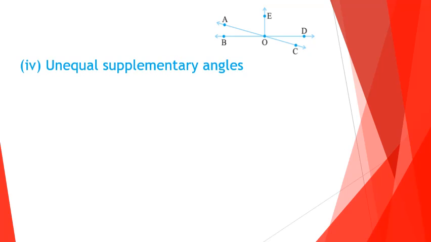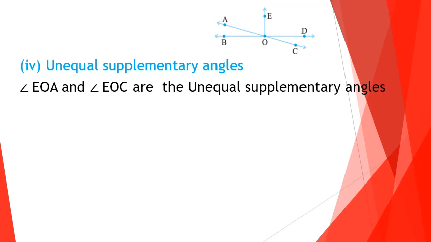Next one, unequal supplementary angles. The sum should be 180 degrees, but it should be unequal. Which pairs are there? Angle EOA and angle EOC form unequal supplementary angles.